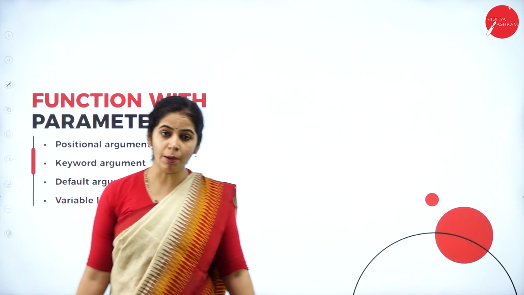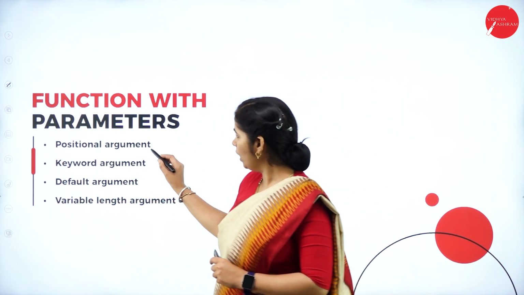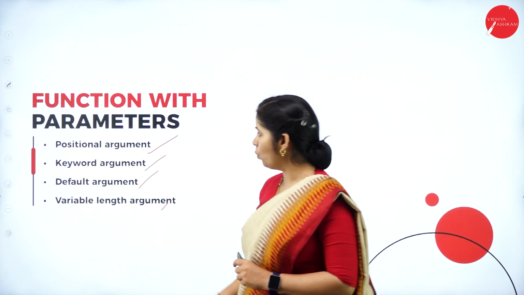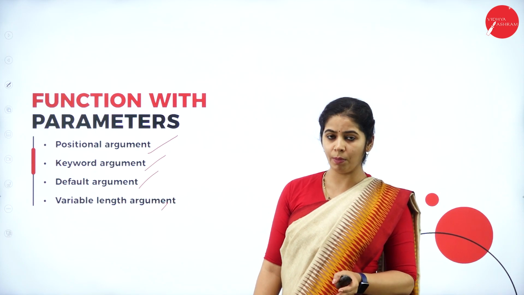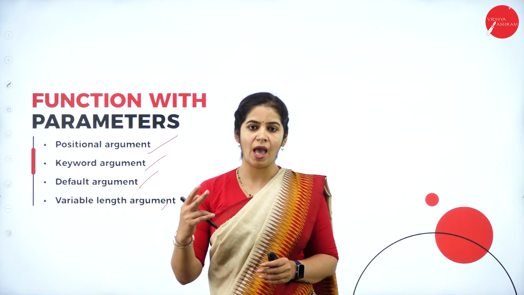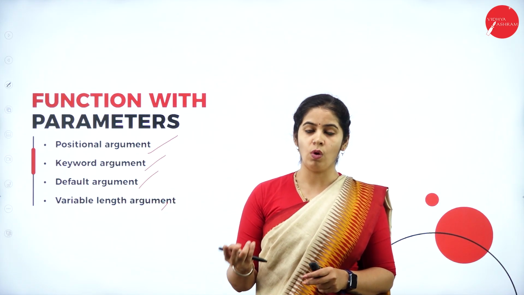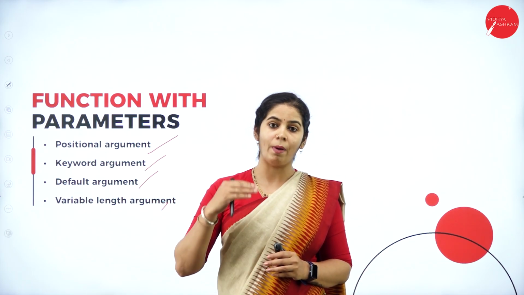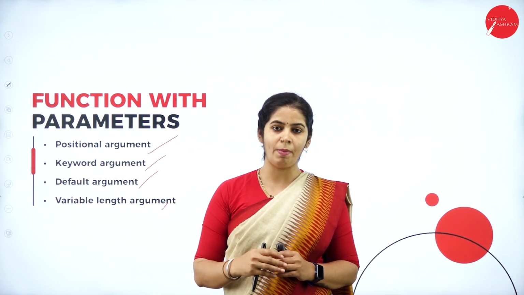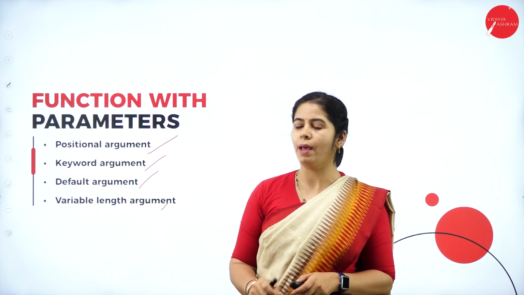There are different types of parameter passing techniques. Let us see. One is positional argument passing, then keyword arguments, default arguments, and variable length arguments. When we are passing the parameter, we have two types of parameters: formal parameters and actual parameters. The value you pass from the main function to the called function is called the actual parameter, and what is received for the parameter is called the formal parameter.